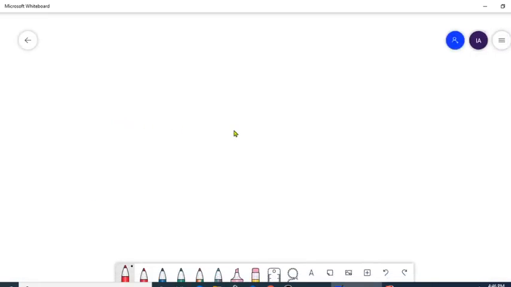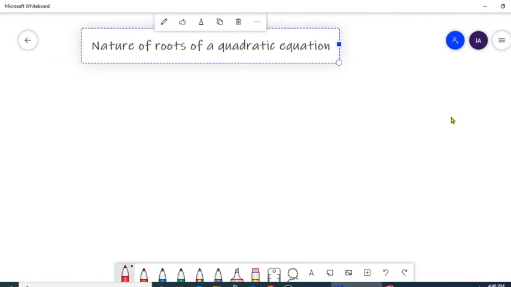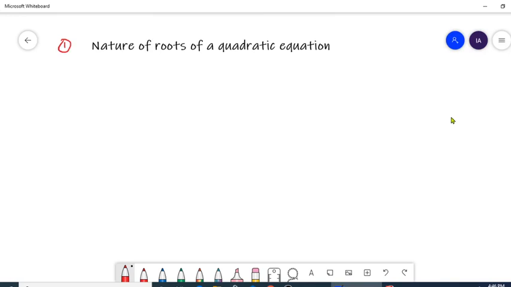What are the different natures of the roots of the quadratic equation? This is first part of our discussion. Nature. So when we are talking about nature, this nature actually depends on this delta. This is delta sign, whose value is b square minus 4ac. This b square minus 4ac is the same which we used to write in our quadratic formula.